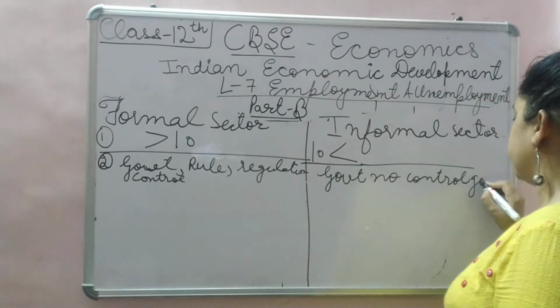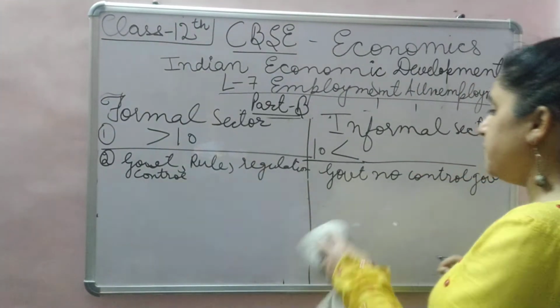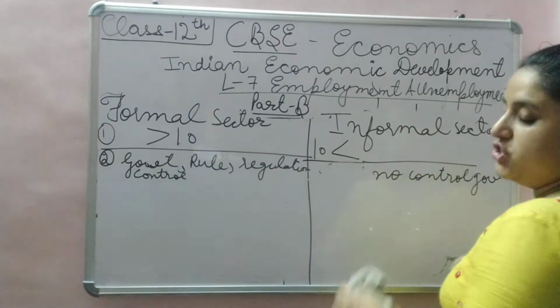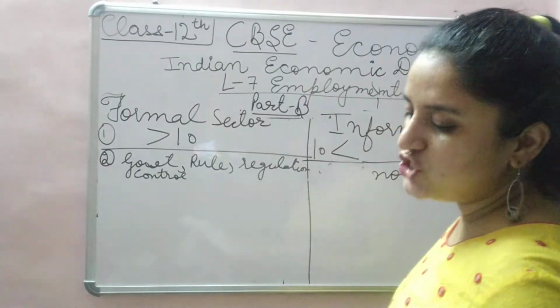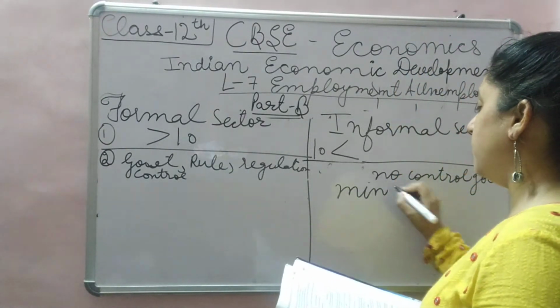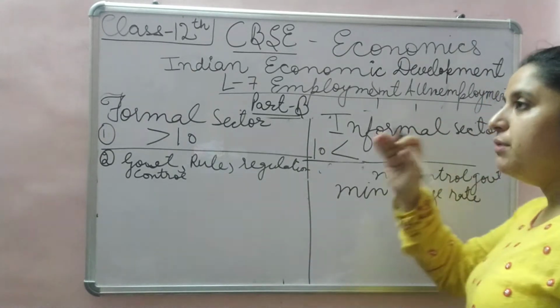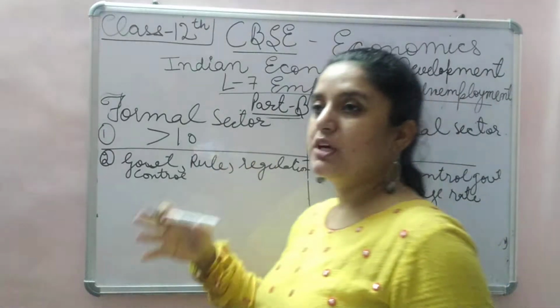Government does not interfere, except there is one act, which is the minimum wage rate act, where the minimum rate which is supposed to be given should be given.